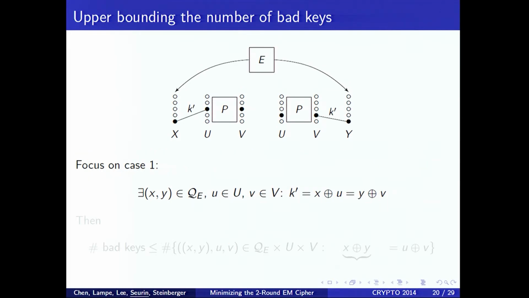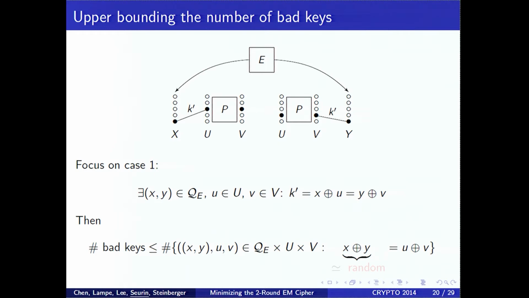So how do we upper bound the number of bad keys? So let's focus on the first configuration here, okay? Then it's simple to see that the number of bad keys in this situation is less than the number of triples x, y in the query transcript to E, and u, v such that x XOR y is equal to u XOR v, okay? And the main insight here is that this value, x XOR y, is random. Why? Because it comes from a query to E, okay? So if it was a forward query, then y is random, and if it was a backward query, then x is random. But in both cases, these values here are random.